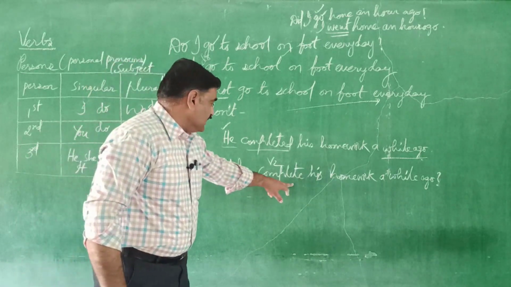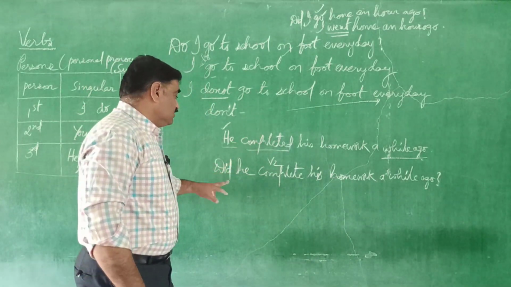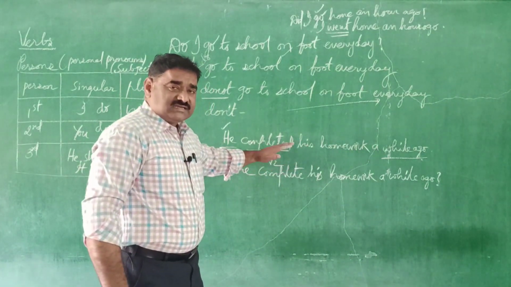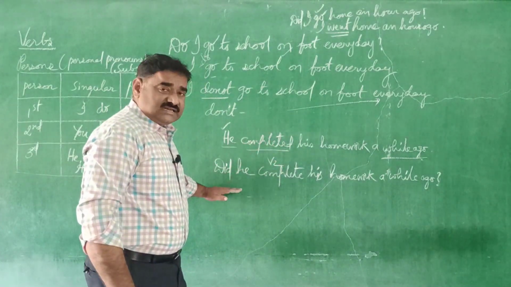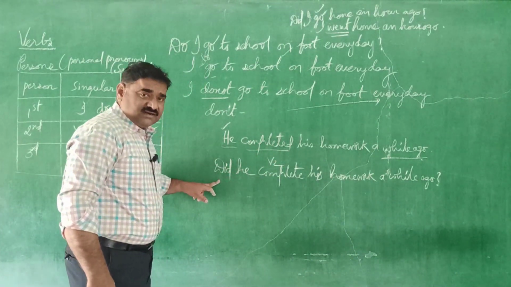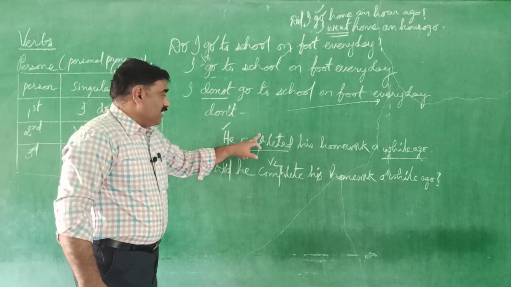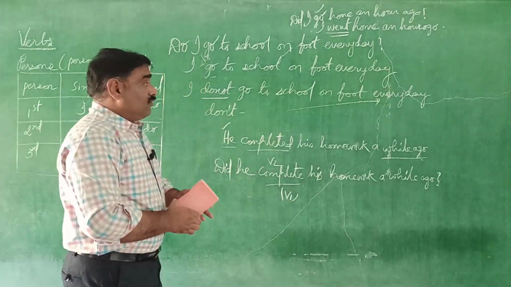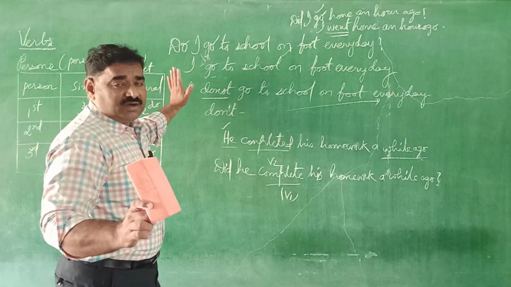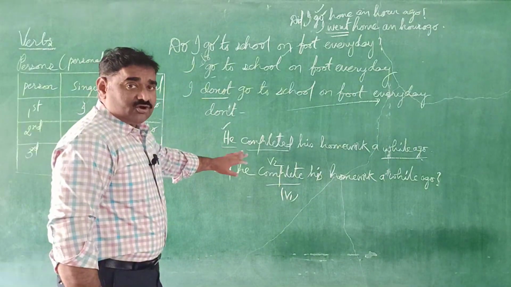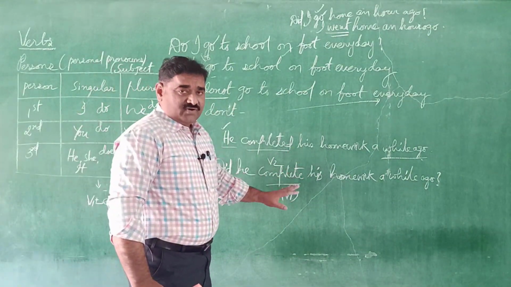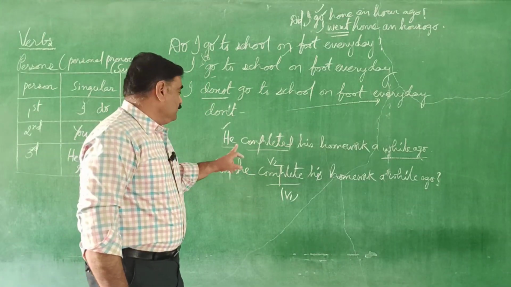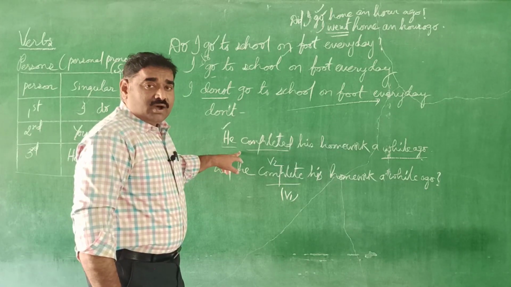Now see, did he complete? He completed changes into did he complete. V2 form, I mean, if the verb is in past tense, when you make its interrogative sentence, did should be considered, then immediately subject, that main verb changes into its base form. This is complete is V1. If it is present tense, don't bother about it. If it is past tense, then only you should think about its changing form from V2 to V1 in question. Did he complete his homework a while ago? He completed his homework a while ago.